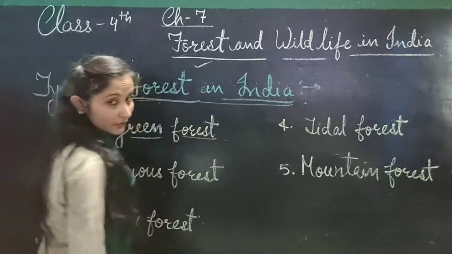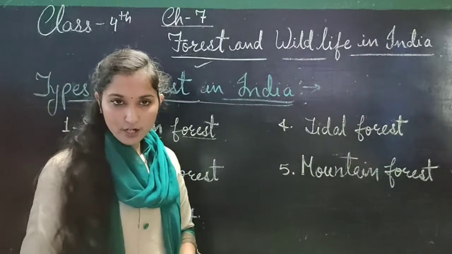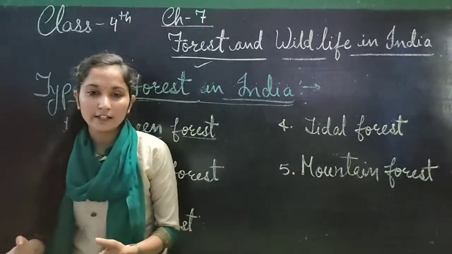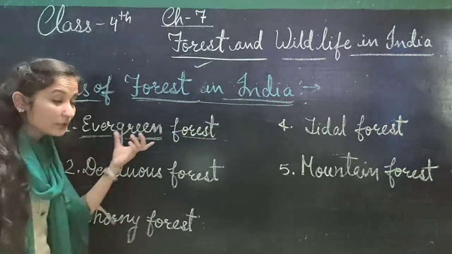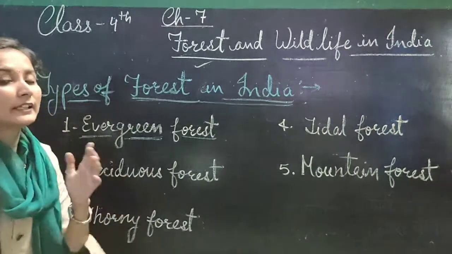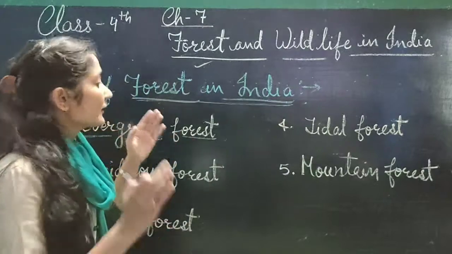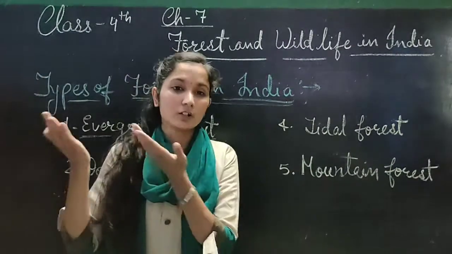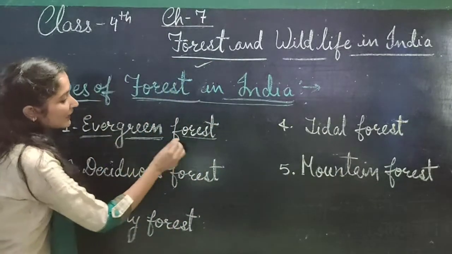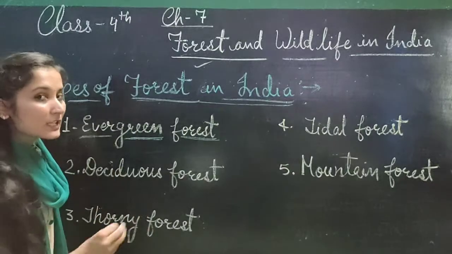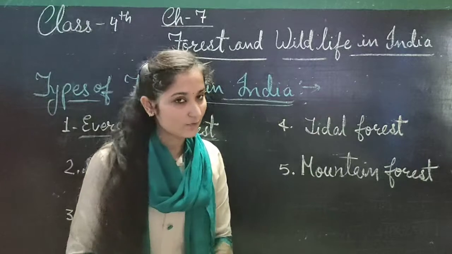Its part in India is very less. Mostly in the northeastern side of India and in the south, that means in the island groups, and near the coastal plains, these types of forest are found. Evergreen means green throughout the year. If one tree sheds its leaves, the next tree will grow up, that means new leaves come on these trees. So evergreen forests are green throughout the year, and they are found only in a small part of India. In these forests, mostly ebony and mahogany trees are found.